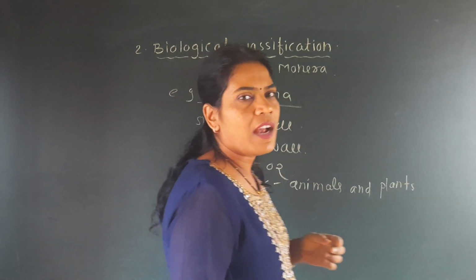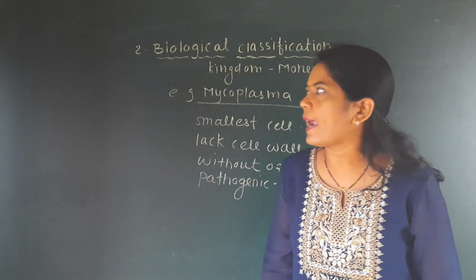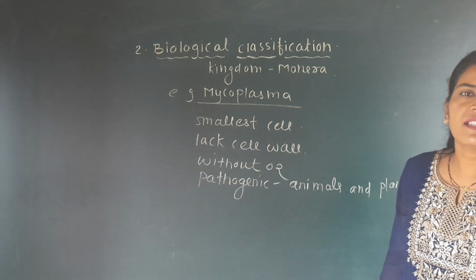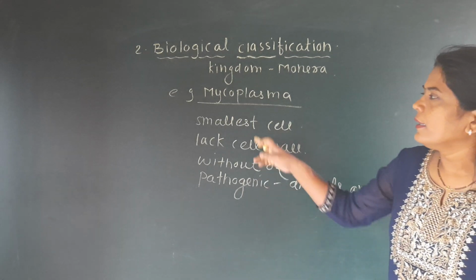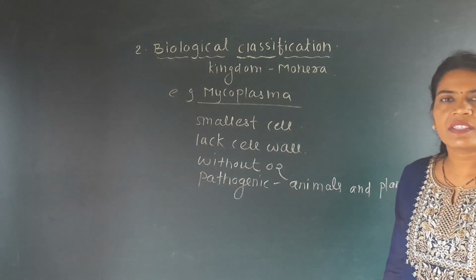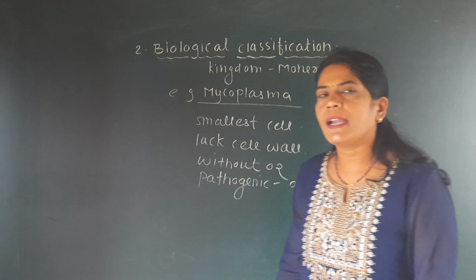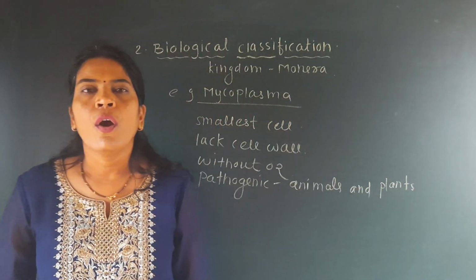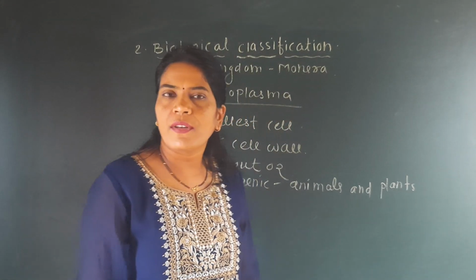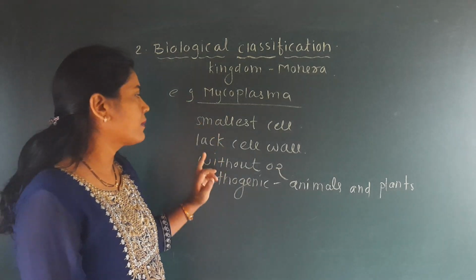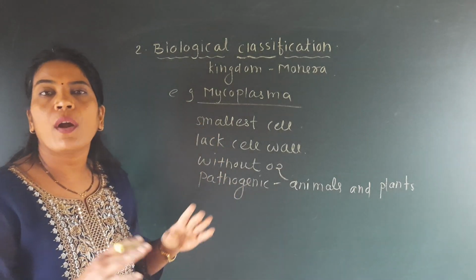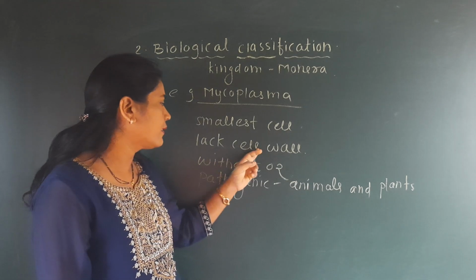See here, the last part of the kingdom Monera is that Mycoplasma is the next example of the kingdom Monera. Mycoplasma are the smallest cells. If the question is asked which is the smallest cell, then the answer is Mycoplasma. Mycoplasma do not have a cell wall.